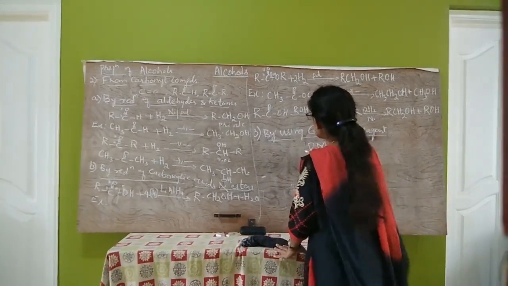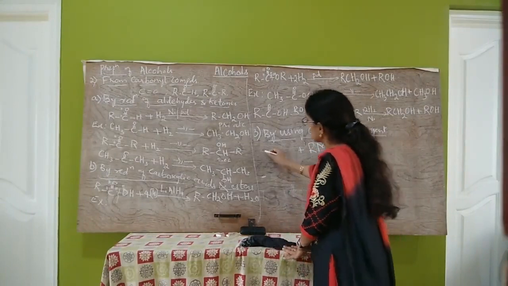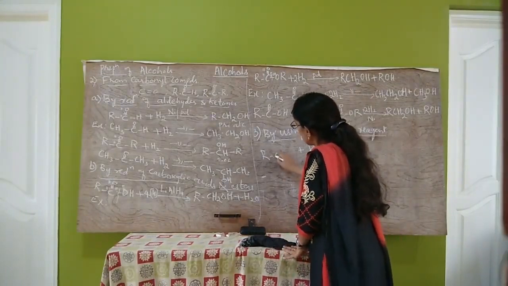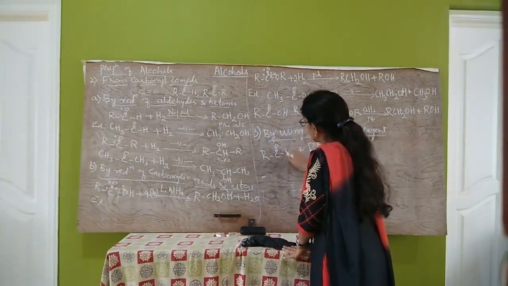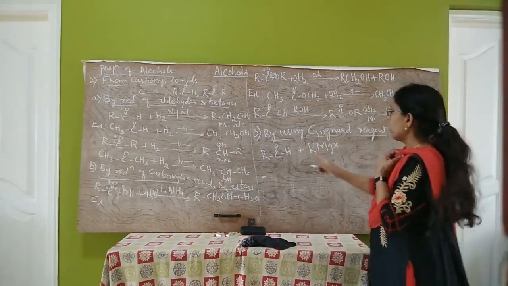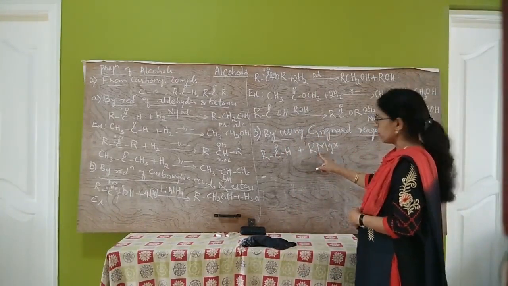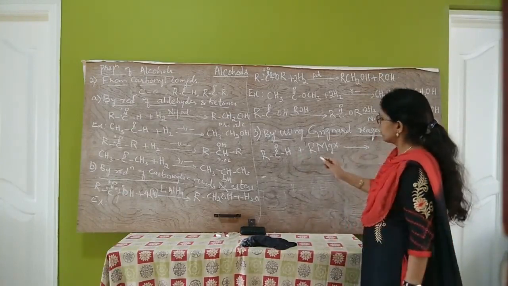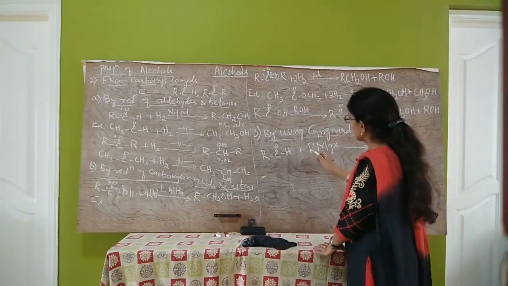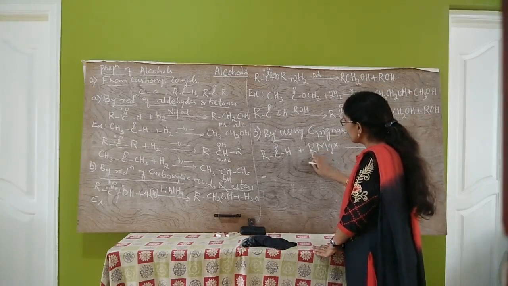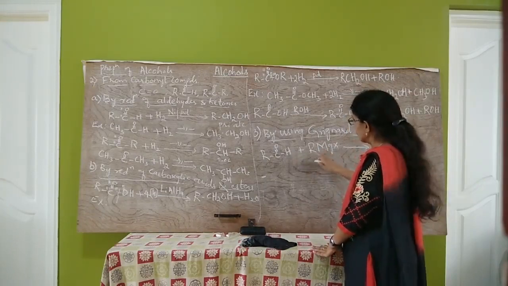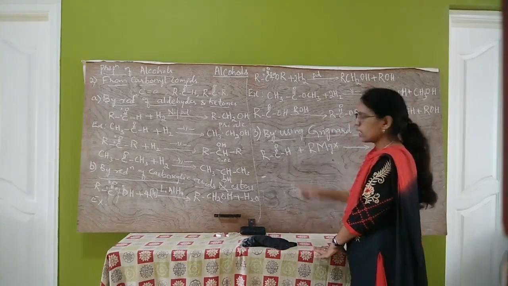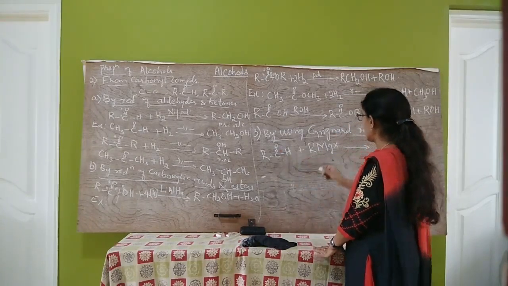So first let us consider aldehydes. What is aldehyde? RCHO. Aldehydes react with Grignard reagent to form addition product. How is this addition product formed? It is formed by the nucleophilic attack of alkyl, that is Grignard reagent, on the carbonyl carbon of this aldehyde.